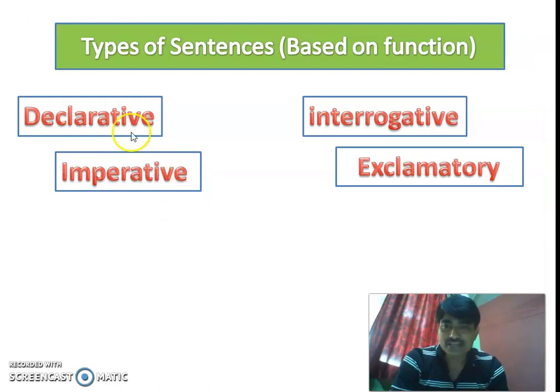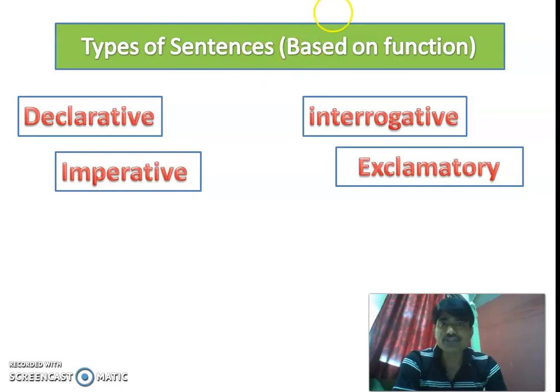Number one is declarative sentence, then interrogative sentence, imperative sentence, and exclamatory sentence. The titles are self-explanatory. Based on the function, we are going to see the types of sentences, because based on the structure, a sentence is divided into 3 main types: simple, complex, and compound. What exactly simple, complex, and compound sentences are, we will see in another video. But as of now, we are going to talk about the types of sentences based on function.